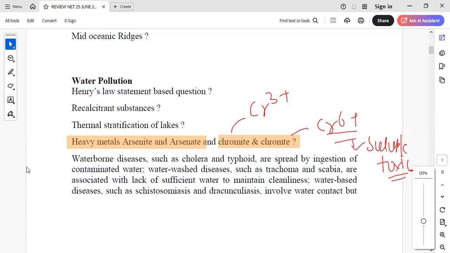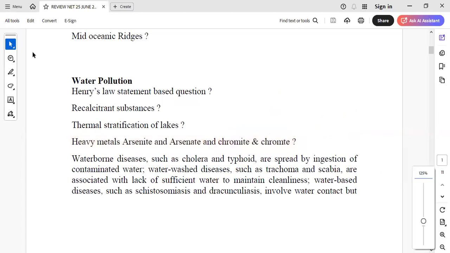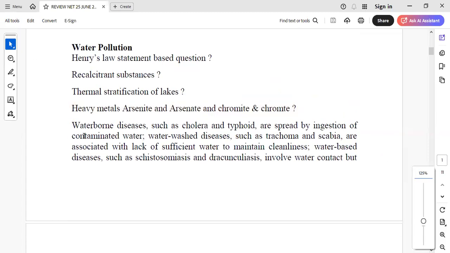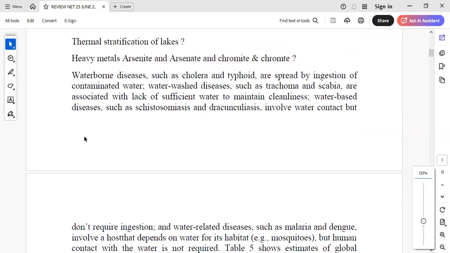Then there was a very interesting question on the lines of Gilbert Master, where they asked about various diseases, specifically waterborne diseases. It is given on page number 181, I guess, in Gilbert Master. They asked a question about waterborne diseases, where they asked about cholera.